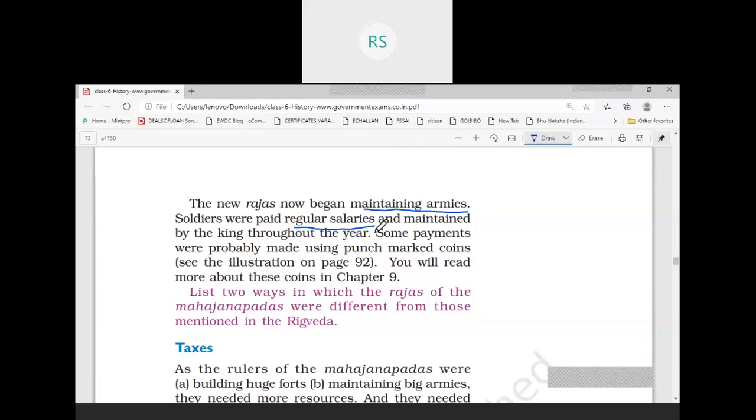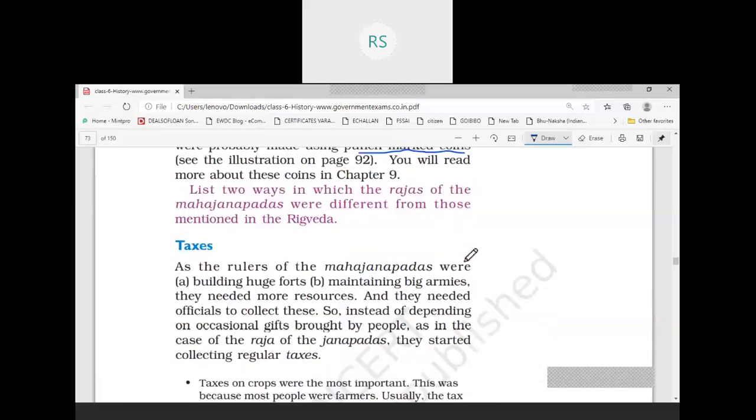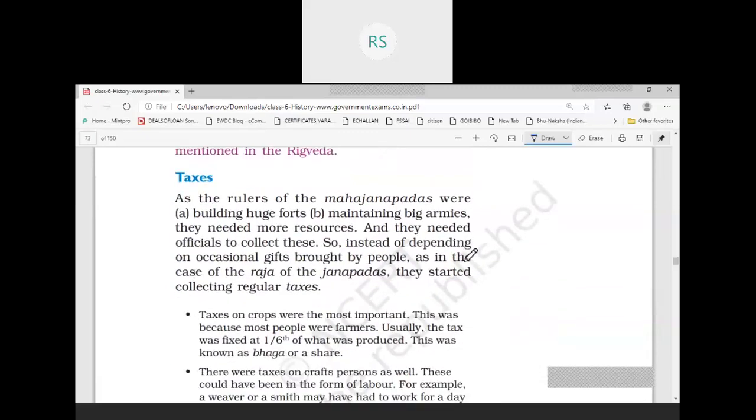Some payments were probably made using punch marked coins. So now a system of payment was also developed and punch marked coins were used during this time. And we will read about this in chapter 9 also. So now we will read about taxes.